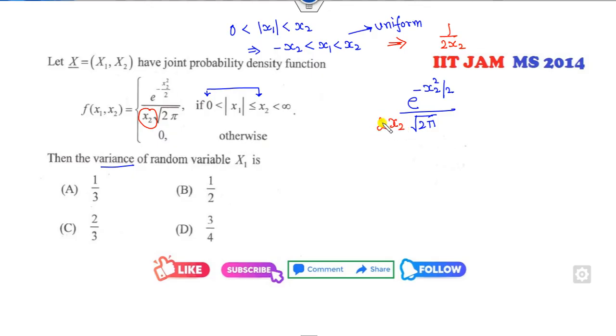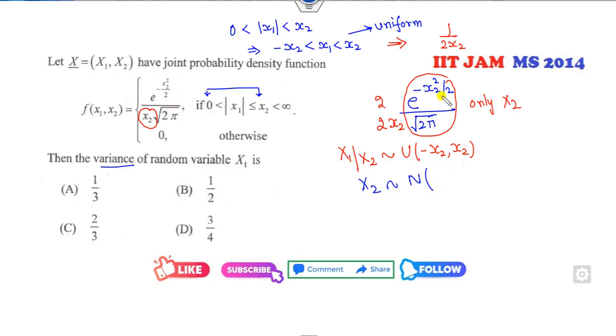1 over 2x2, and already x2 is written for us. So because 2 is my constant, I can multiply and divide, there is no problem. So it means x2 follows my uniform distribution. No, sorry, x1. X1 is dependent on the x2. So x1 condition x2 follows my uniform distribution over this. And what is that? It is only x2. So it means x2 follows which distribution is here? Normal distribution. Mean is my 0, standard deviation is my 1.